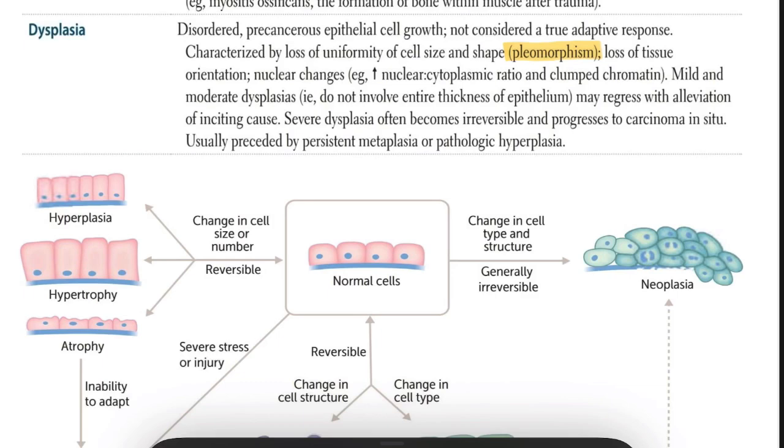Mild to moderate dysplasia may be reversible if the cause is removed, but severe dysplasia involves the full thickness of the epithelium, is considered carcinoma in situ, and is often irreversible.